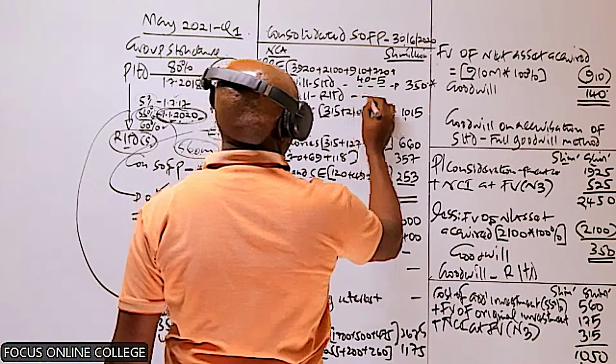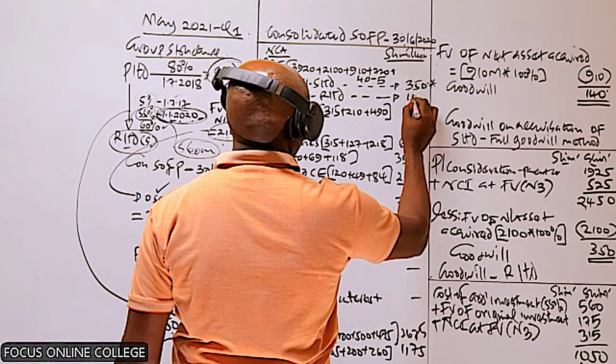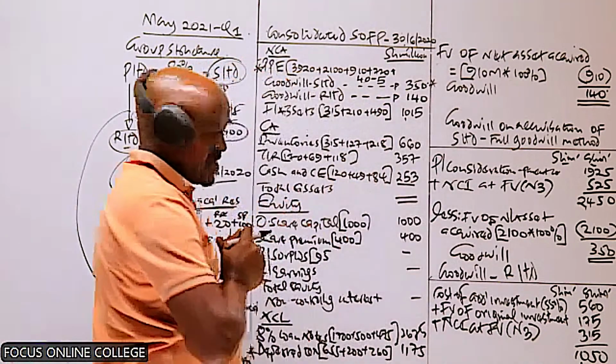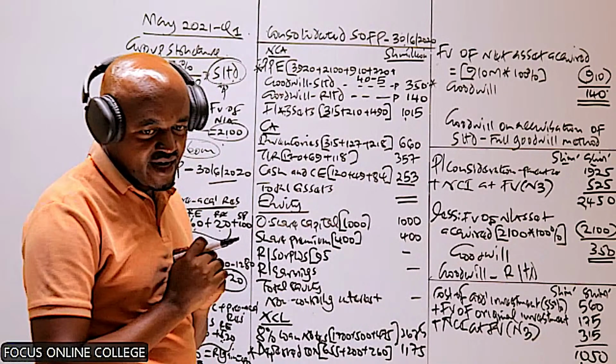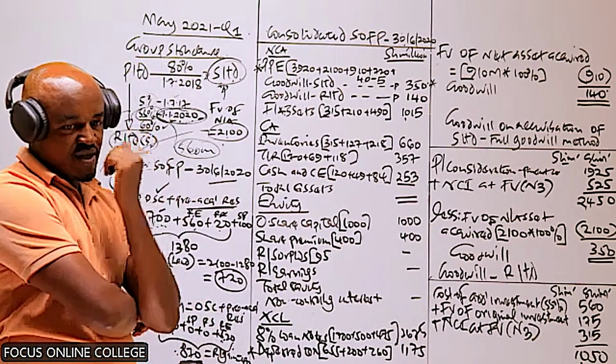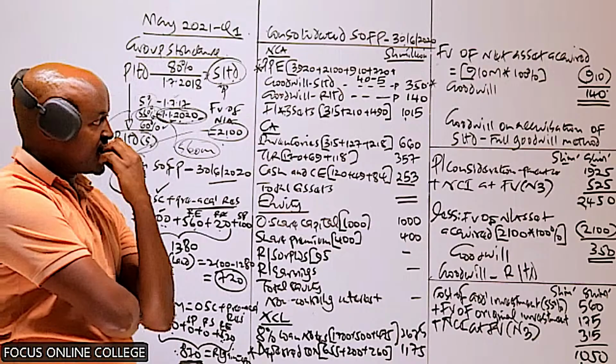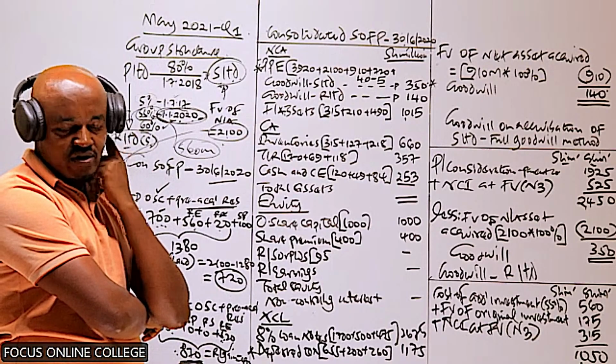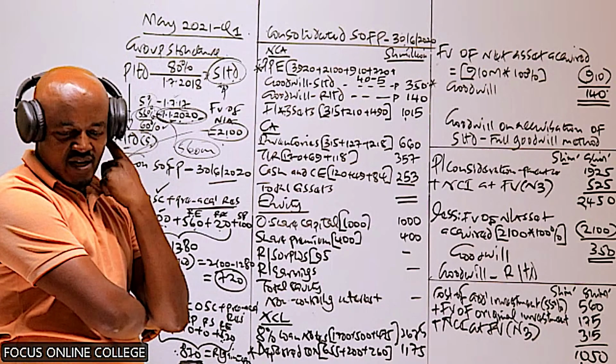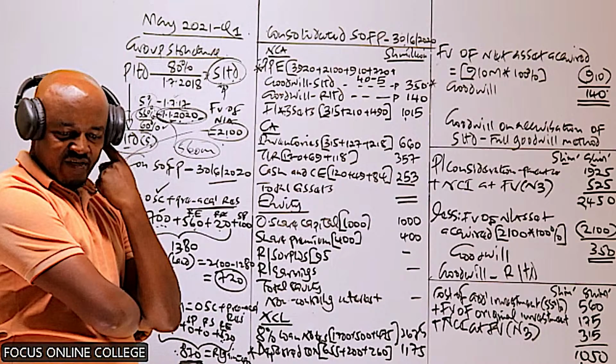So that goodwill we recognize there as a non-current asset. I think that's what is required. You can see this is a very good question on piecemeal acquisition.